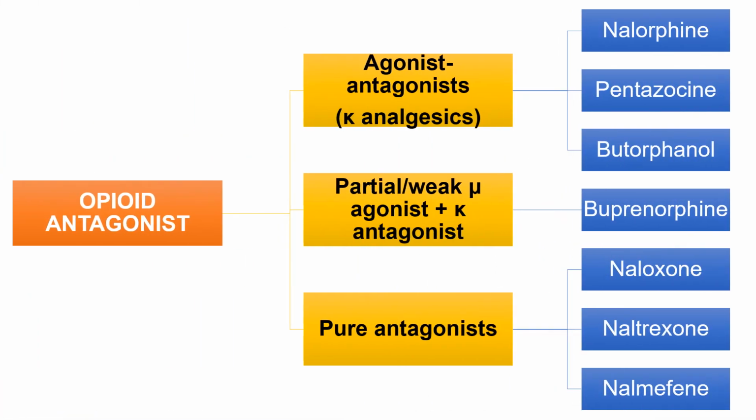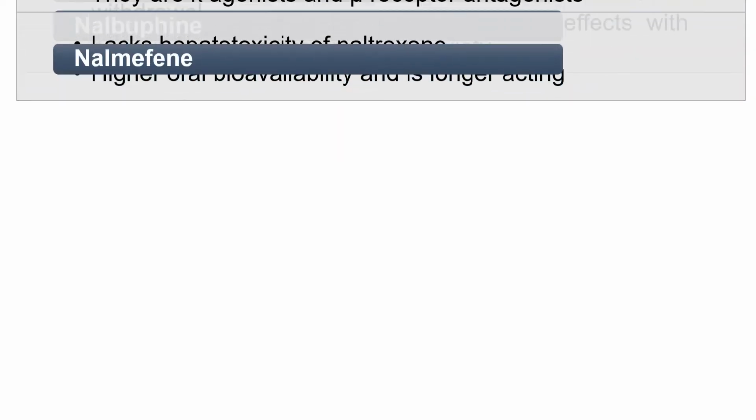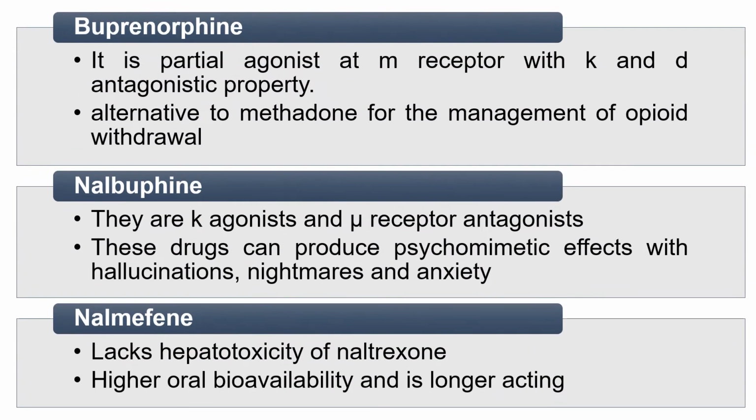These opioid antagonists are classified in 3 classes. First is agonist-antagonist: nalorphine, pentazocine, butorphanol. Second is partial or weak mu agonist with kappa antagonist activity, and that is buprenorphine. Third is pure antagonist: naloxone, naltrexone, nalmefene. Let's see individual drug details.